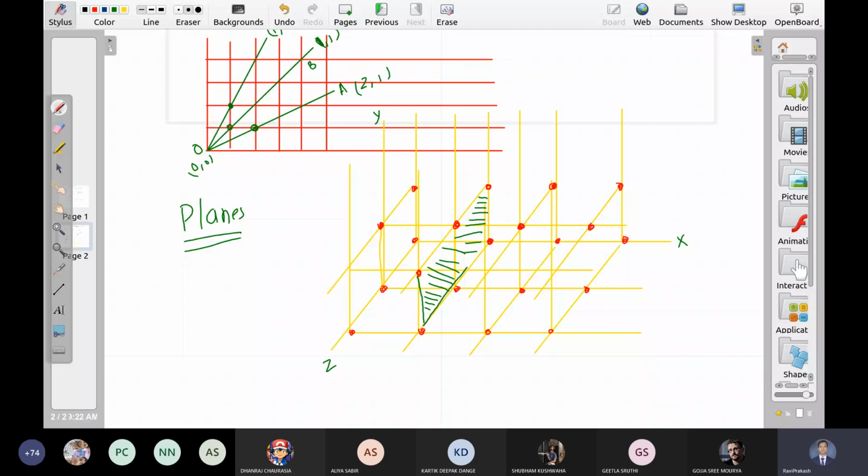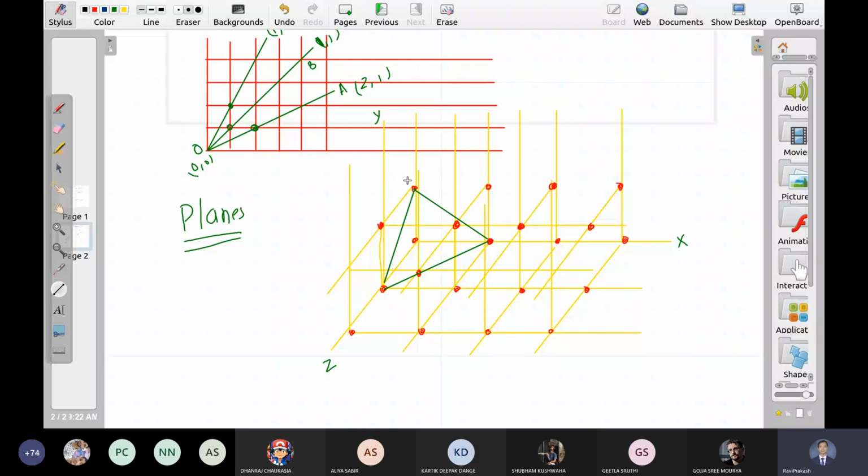It is not that it is covering only these 6 points. How do I represent this plane? How do I write this plane? How do I say that this plane is perpendicular to the x-axis? Or we can have this plane also, perpendicular to y, perpendicular to z. We can have an inclined plane also, something like this. It is not perpendicular to any of the axes. It is cutting all the axes, right? It is inclined at some angle.